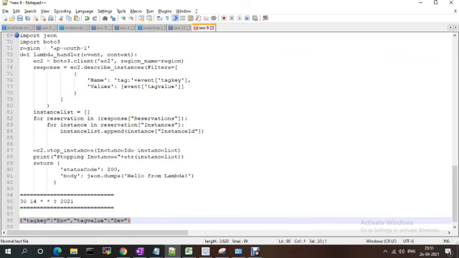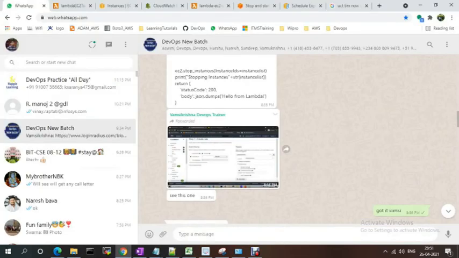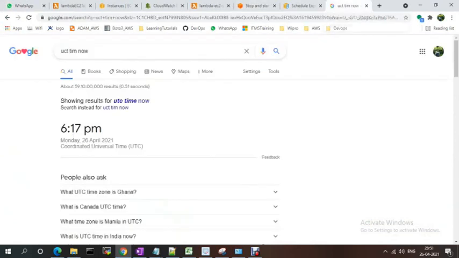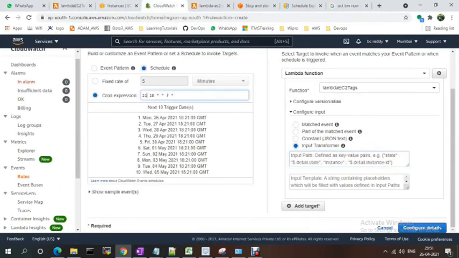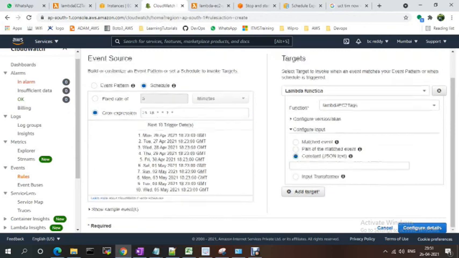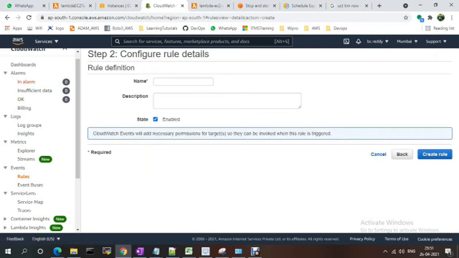Take this one, and sorry, my time is already 21, so I'm giving 23. The Lambda function is at 23. Constants is a JSON text format, right? I'm providing this and configuring stop EC2 tags.